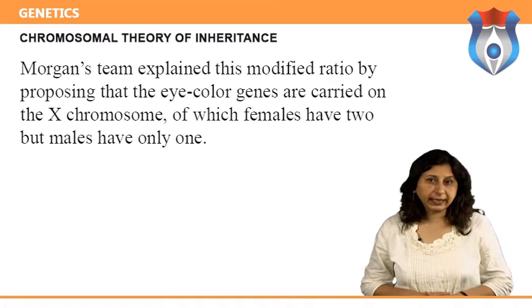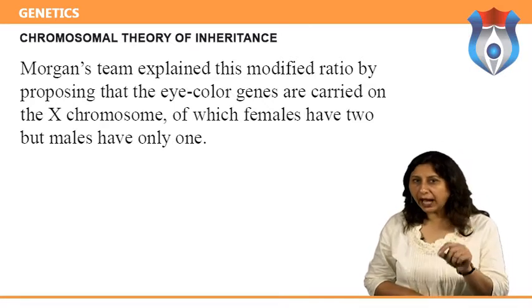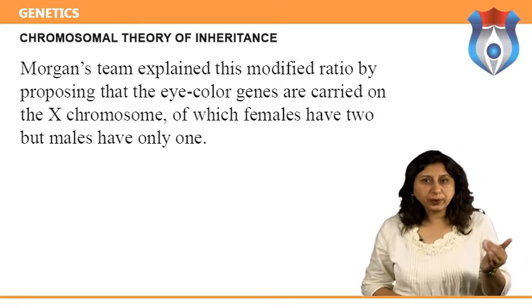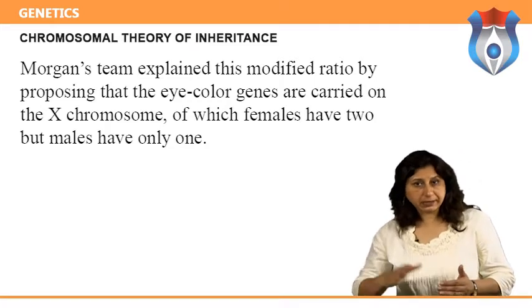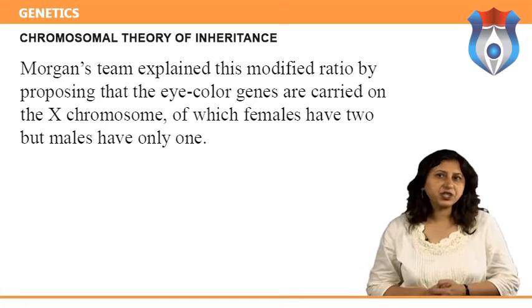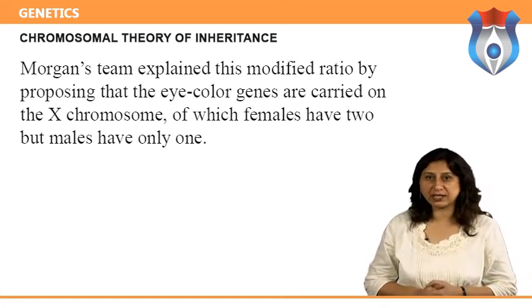Morgan's team explained this modified ratio by proposing that the eye-color genes are carried on the X chromosome, of which females have two but males have only one. This discovery further strengthened the case in favor of the chromosomal theory of inheritance.